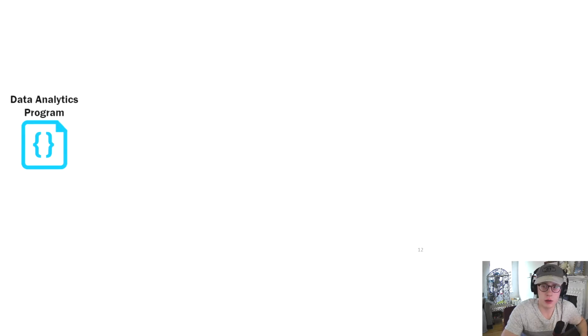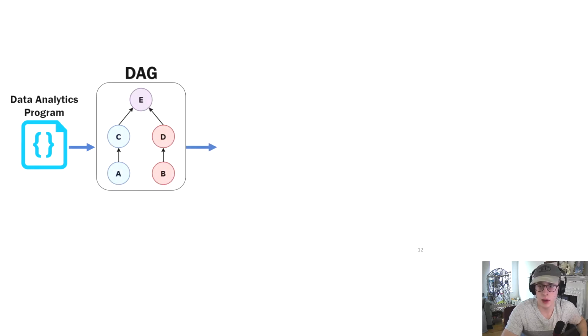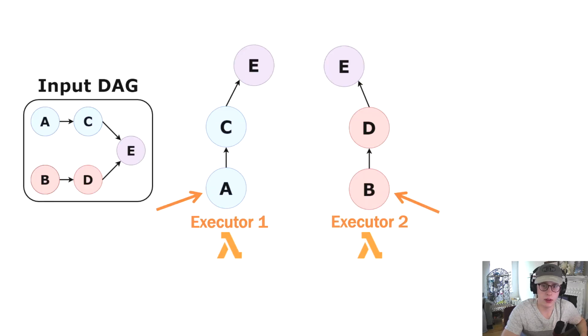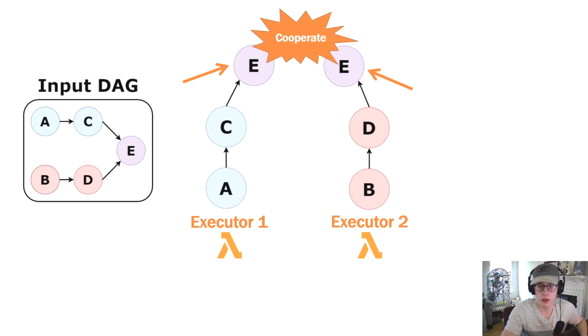First, the user-submitted code will be converted into a DAG. This DAG will be partitioned into the two static schedules, and these two static schedules will be assigned to a unique serverless executor by WUKONG's scheduler. Once invoked, the executors will begin executing tasks contained within their static schedule. Executor 1 will execute tasks A and C, while Executor 2 will execute tasks B and D. Notice that task E is contained within both static schedules. In order to execute task E, the two executors will use dynamic scheduling to cooperatively assign the task to just one of the two executors.